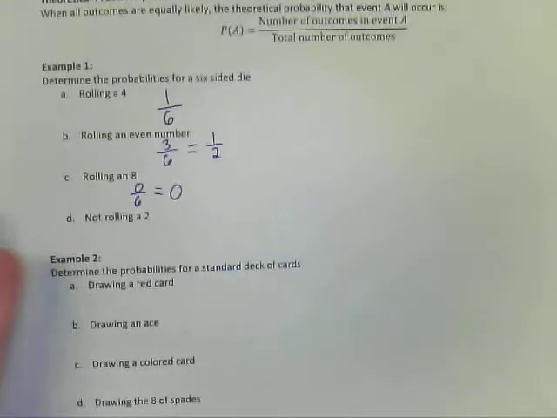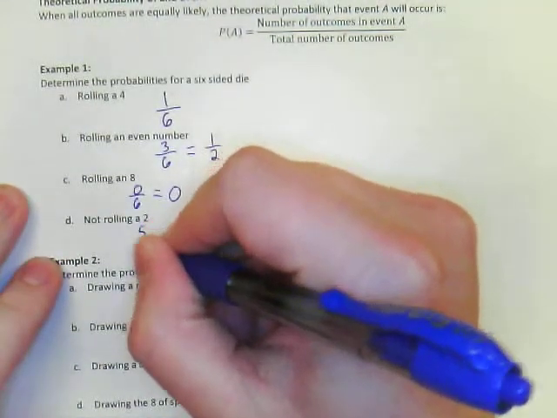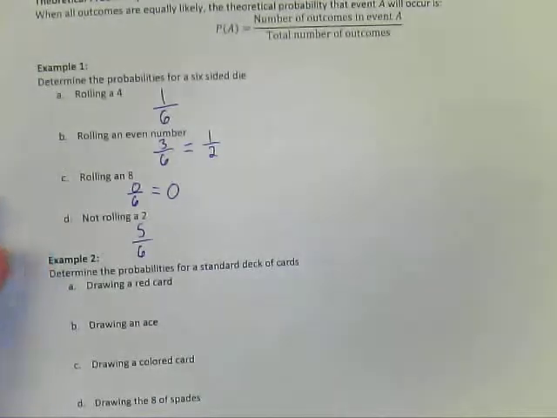And part D, not rolling a 2. Well, there are 5 ways to not roll a 2. We could roll a 1, a 3, 4, 5, or 6. So 5 ways to not roll a 2, so that's 5 out of 6.